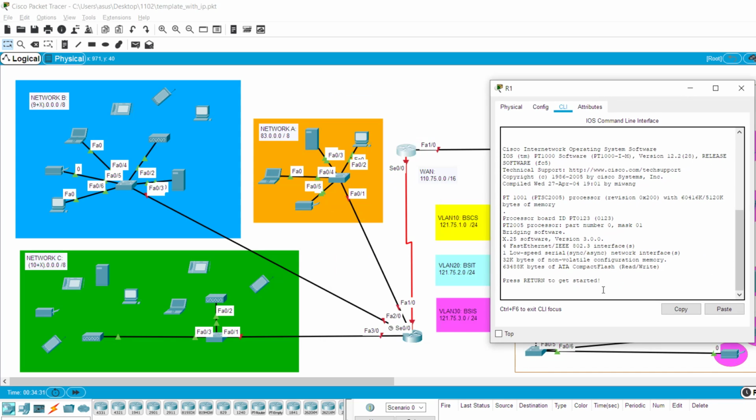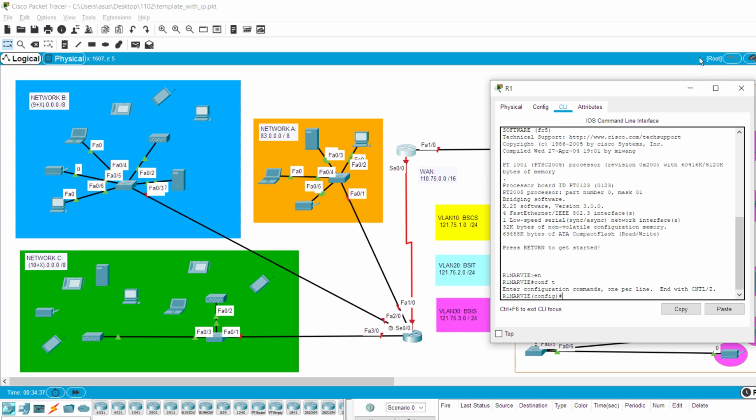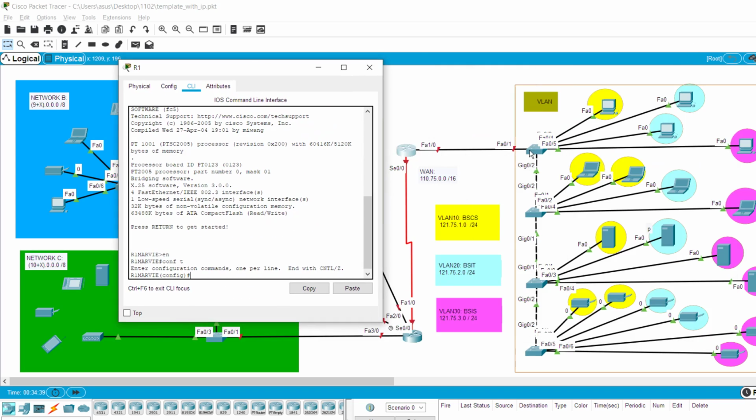So this is the router, and then next, enable, configure terminal. So since there's only one line here connecting to the switch, but there's like two VLANs, we need to create two sub-interfaces. So to do that, we'll go to interface. We'll check the name. So this is the port that's connected to the switch, and the name is FA1/0. And then since we're gonna do sub-interface, the first sub-interface is 10. Kaya that's the BSCS. Enter.